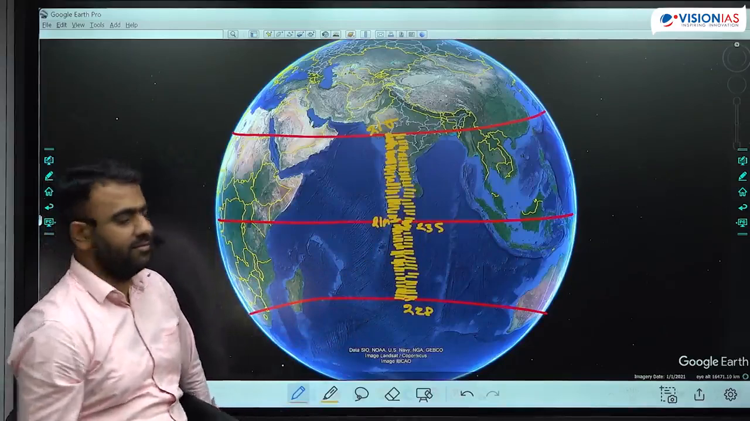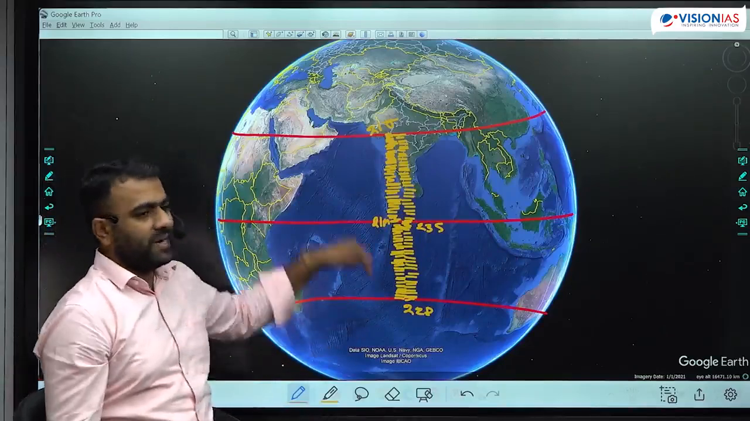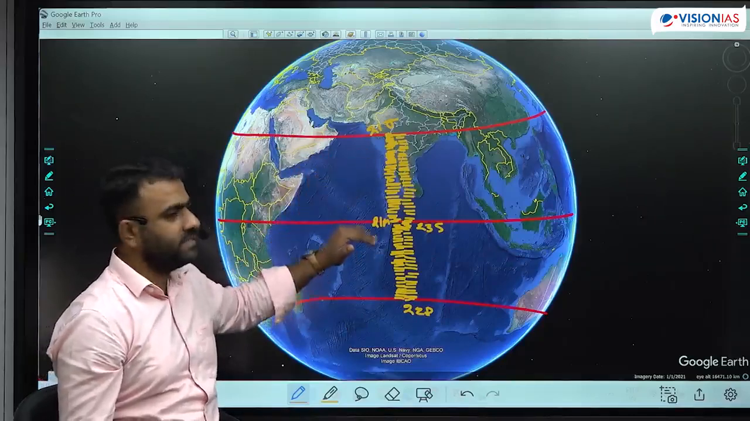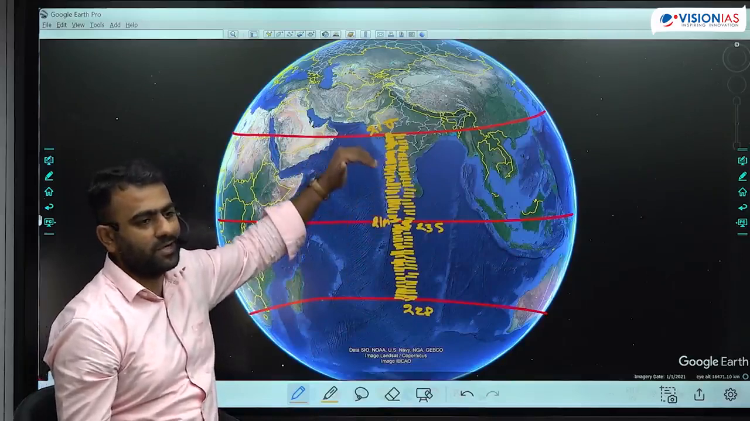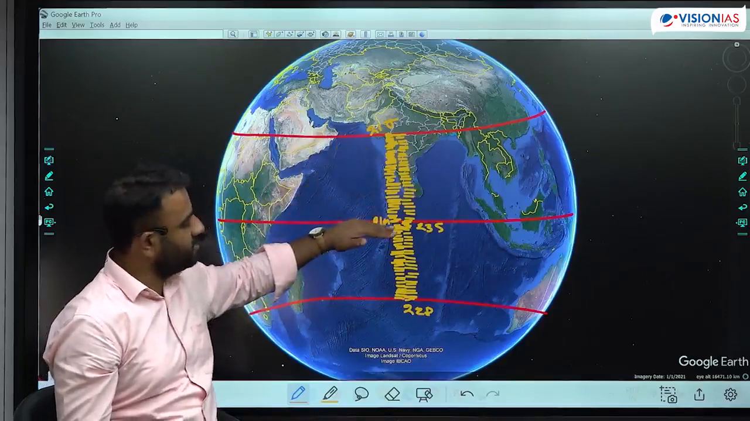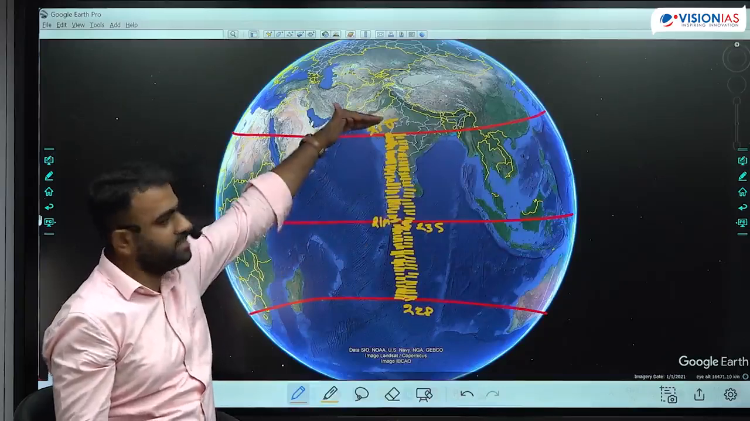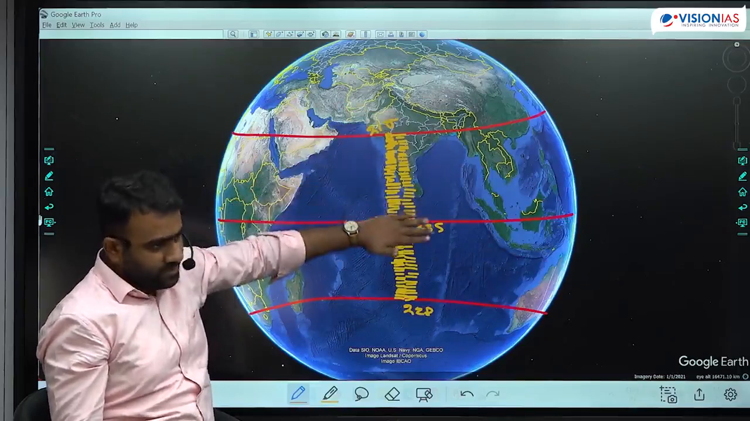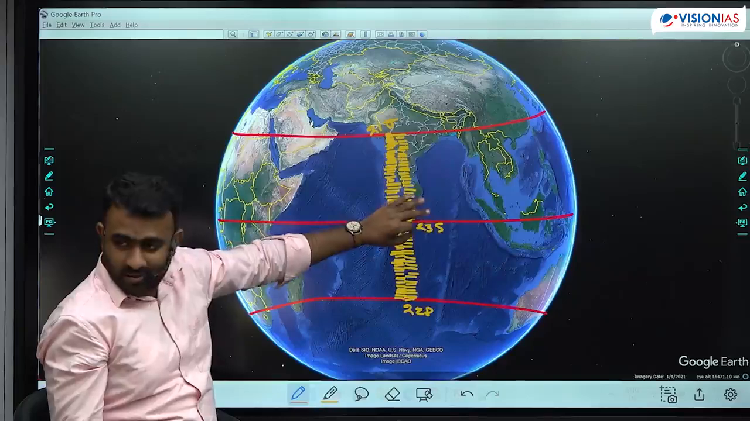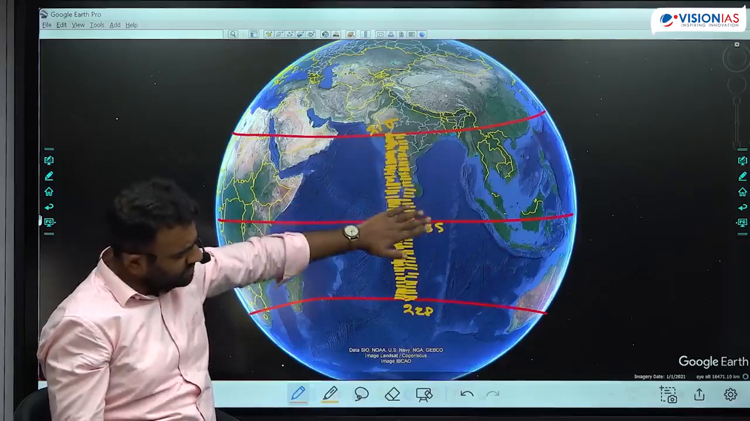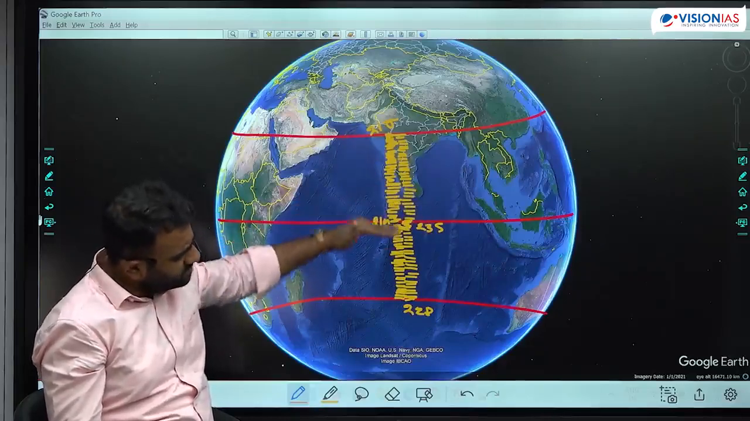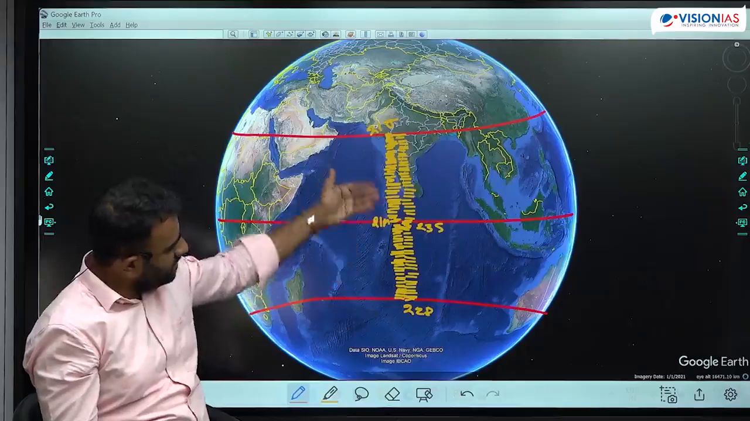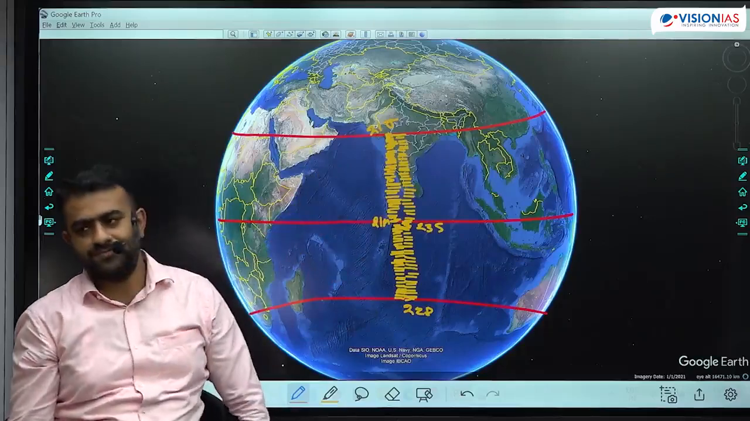Is it clear? The position of overhead sun or the no shadow day continuously shifts from one latitude to another latitude. From 21st of March at the equator, it shifts towards the Tropic of Cancer on 21st of June. From 21st of June, it shifts towards the equator by 23rd of September. From 23rd September to 22nd December, it comes to Tropic of Capricorn. From Tropic of Capricorn to the equator by 21st of March.